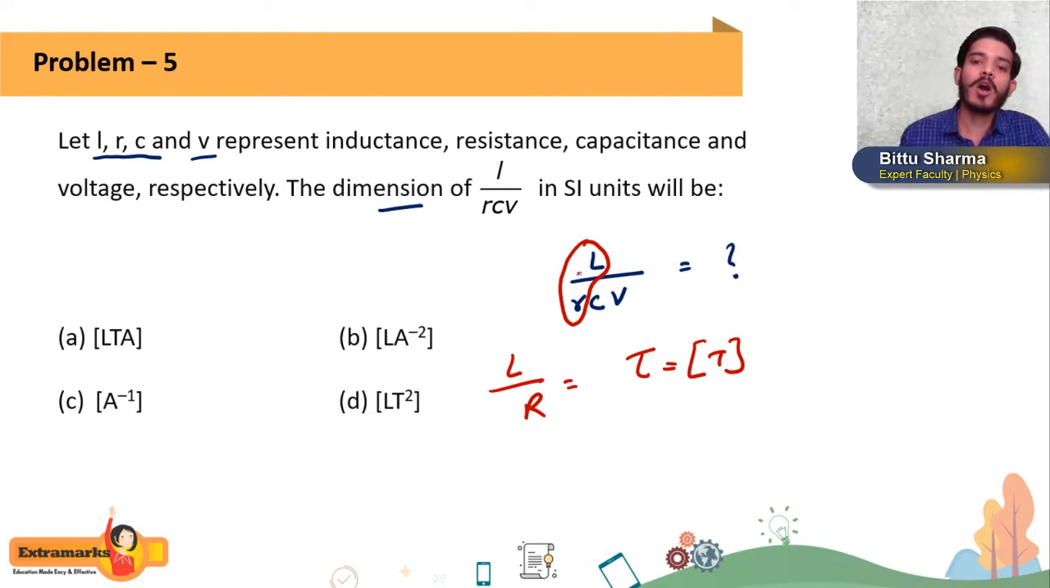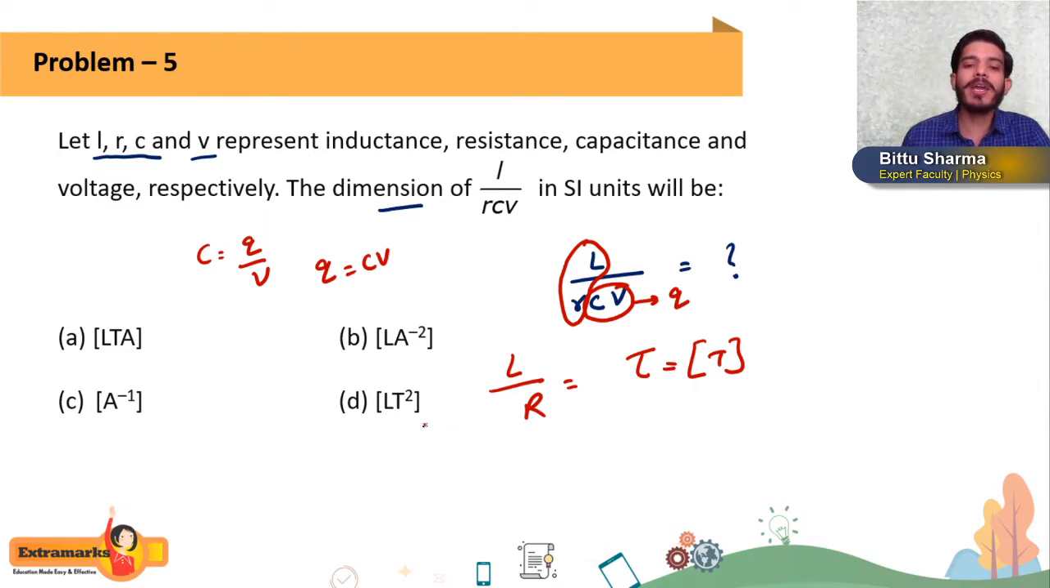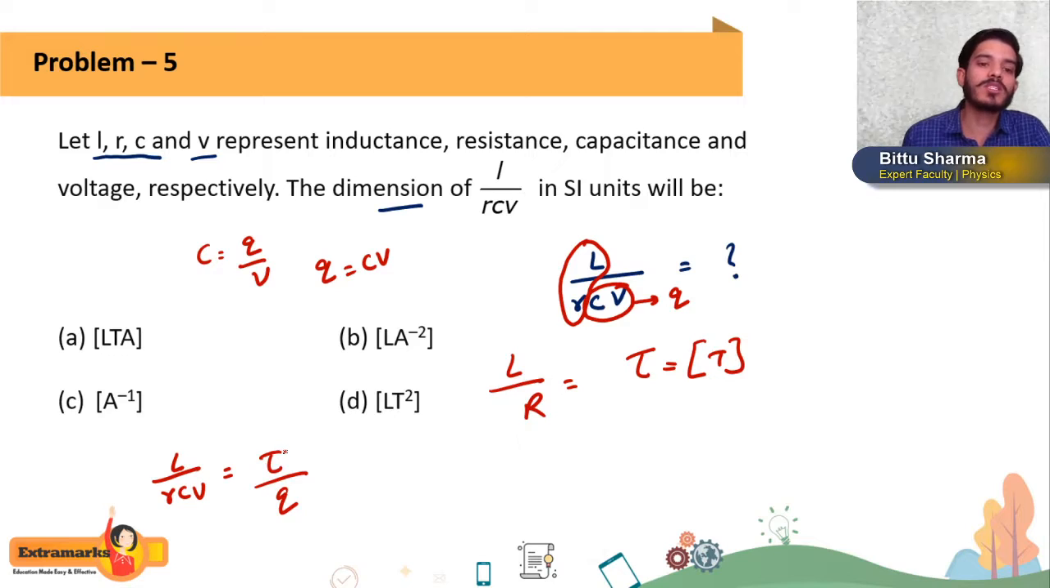T. Okay, now what is this CV? CV is nothing but Q. Getting or not? Because we know that C is equal to Q by V. So Q will be equal to CV. So this L by RCV, you can write as tau by Q, where tau is the time constant and Q is the charge.